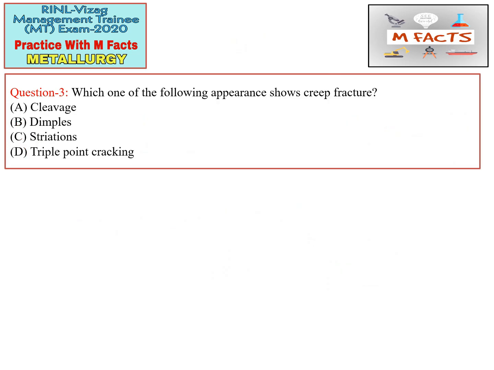The next question is from the mechanical metallurgy part. Which one of the following appearances shows creep fracture? So they are asking about the appearance of fracture in creep. The first option is cleavage. Cleavage is the most dangerous form of fracture, and that fracture is known as brittle fracture. So you can find cleavage in brittle fracture. The appearance in brittle fracture may be of cleavage type.